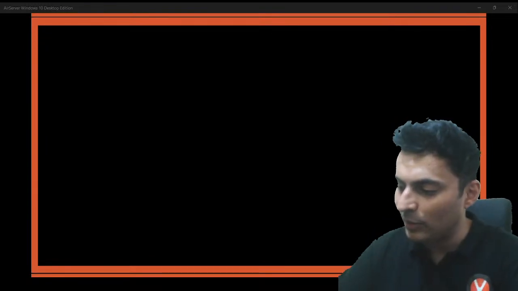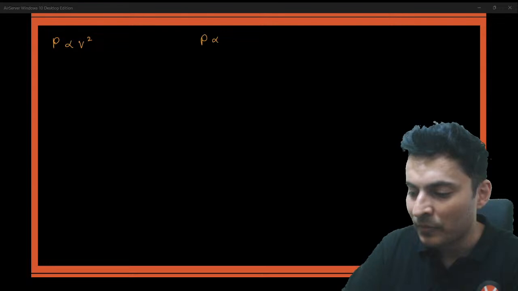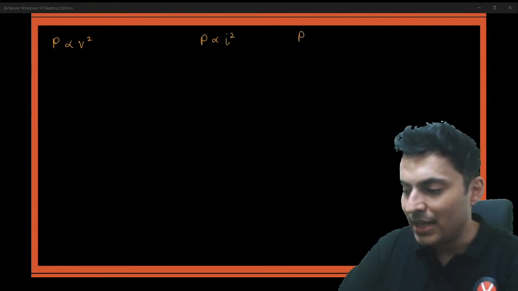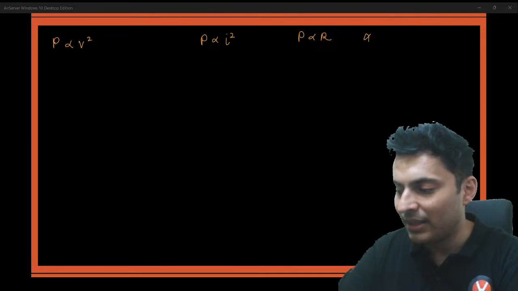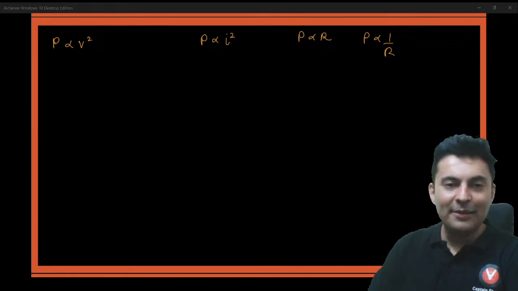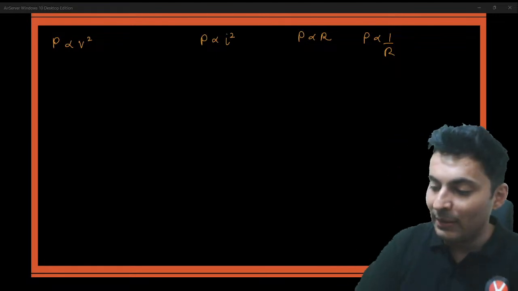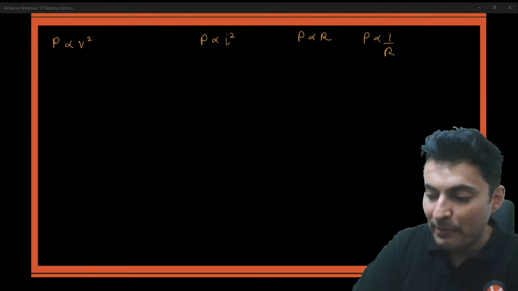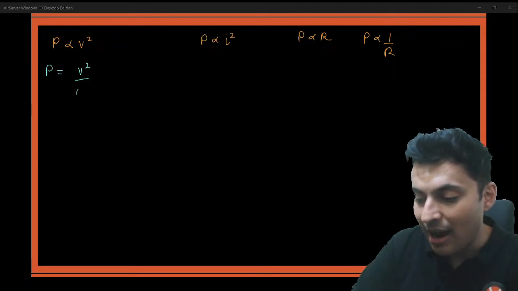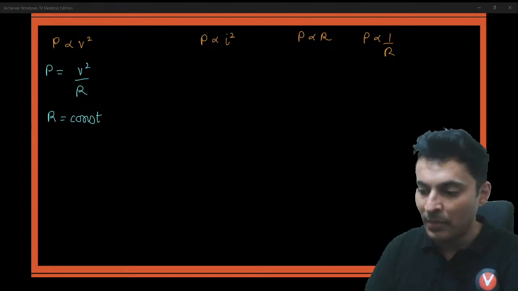Well, let me tell you, the graph for power is very straightforward. Oh, by the way, tell me, is power proportional to V square or is power proportional to I square? Is power directly proportional to resistance? Or is power directly or inversely proportional to resistance? How do you decide when to use what? Well, it depends on what is constant and what is not. Remember, P is equal to V squared by R, and if resistance is constant somehow, only then power is proportional to V square.